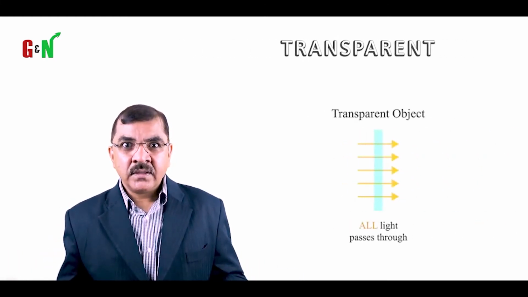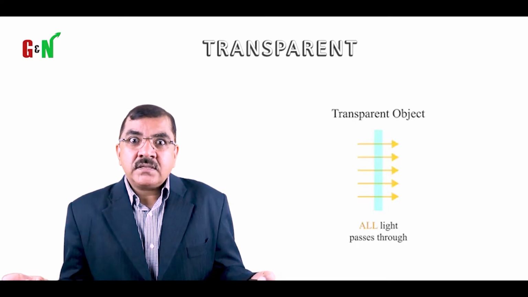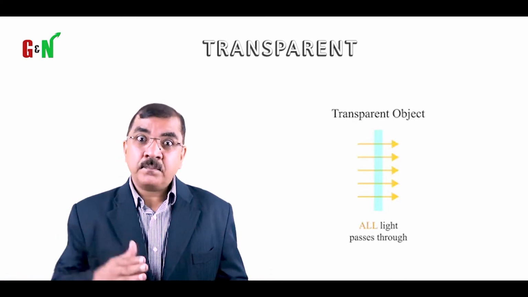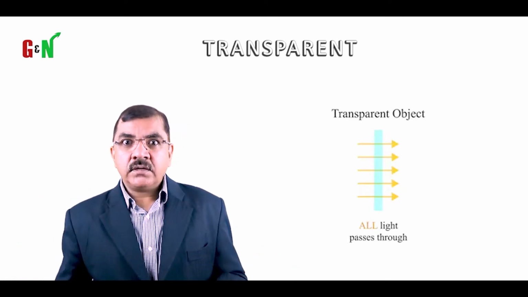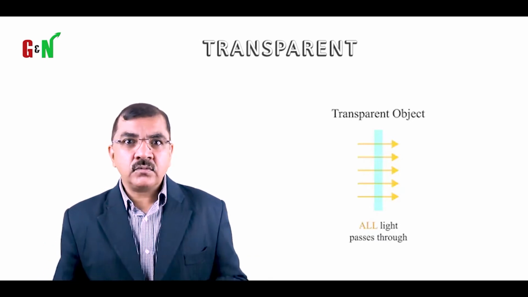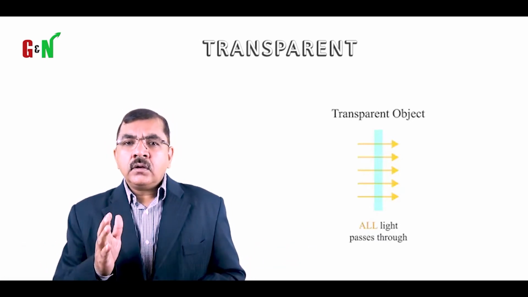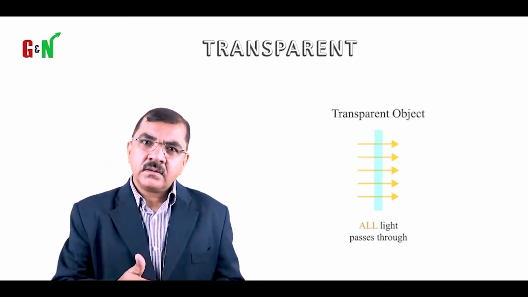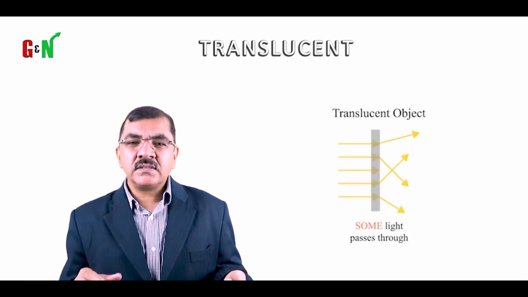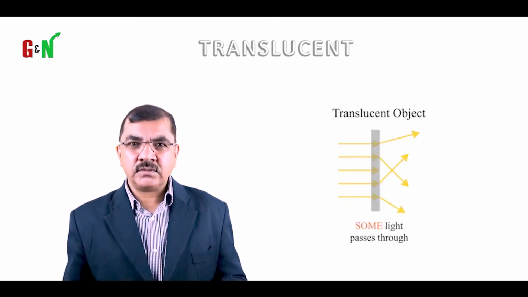And if light falls through a glass, it's transparent. And glass has a refractive index, so it has to bend the light. Likewise, we see light travels through water, light travels through diamond, light travels through transparent objects. So when light travels through a transparent object, it passes through, it also bends. But sometimes what happens is the object is neither transparent nor opaque, so it's called translucent. Translucent means only a partial light travels through.